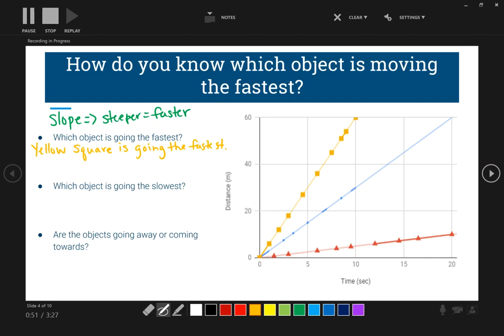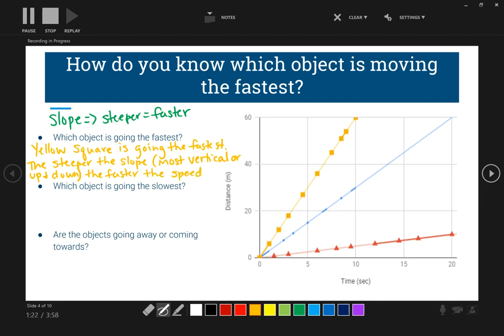And how do we know that? So the steeper the slope, which means your most vertical line, or your line that goes most up and down, the faster the speed.